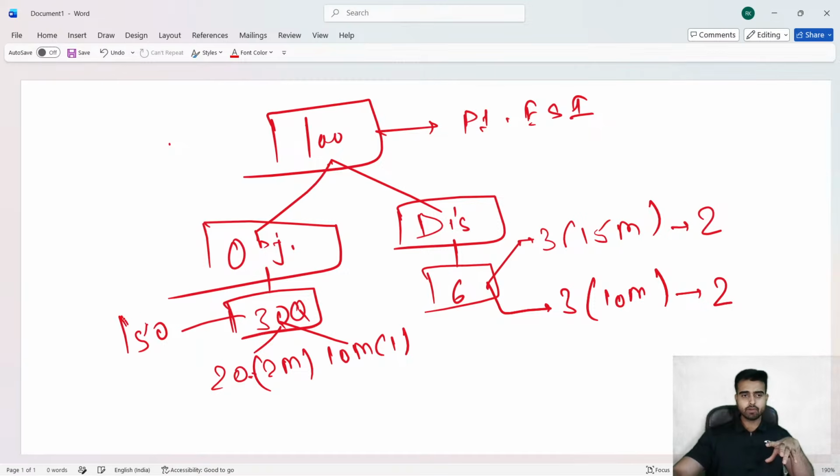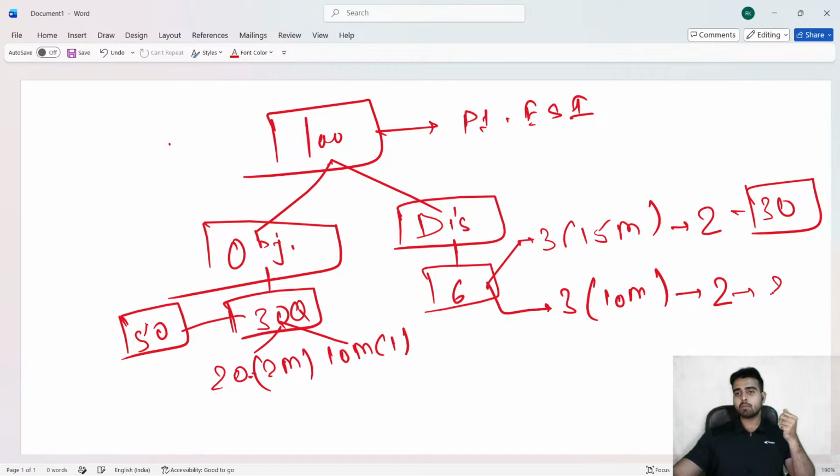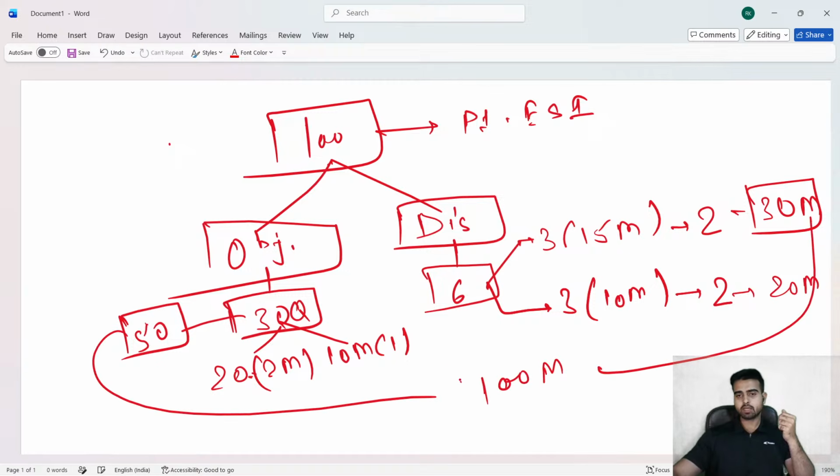ठीक है, 50 is the total weight, and the 20 questions are having 2 marker weightage, and the 10 questions is having 1 mark. In descriptive, 6 questions you will be getting, 3 questions for 15 marks and 3 descriptive questions for 10 marks. Out of 3 for 15 marks you have to attempt 2, तो यहाँ पे आपको 30 marks मिलेंगे. Then over here 3 questions out of 6, 10 marker, यहाँ पे भी 2 attempt करना है. Then again यहाँ पे आपको 20 marks मिलेंगे. So in total, if you sum it up, 50 plus 50, it is a 100 marks paper.